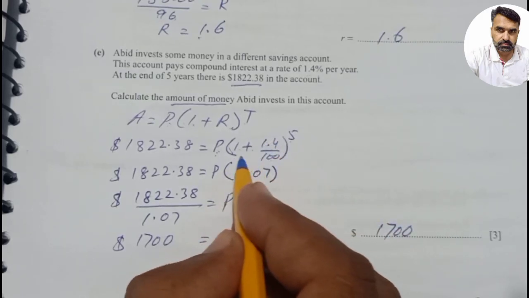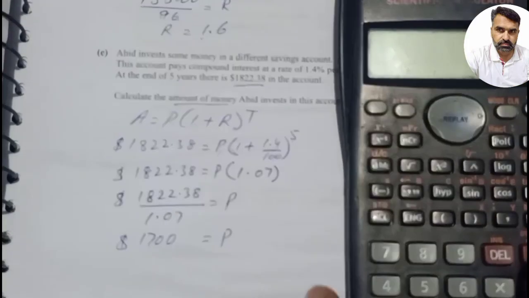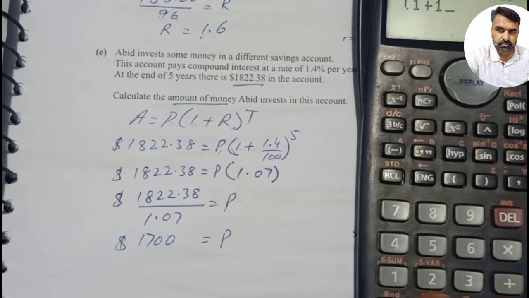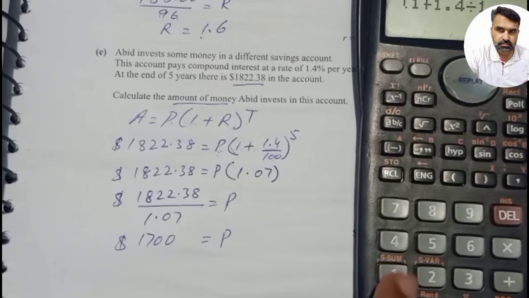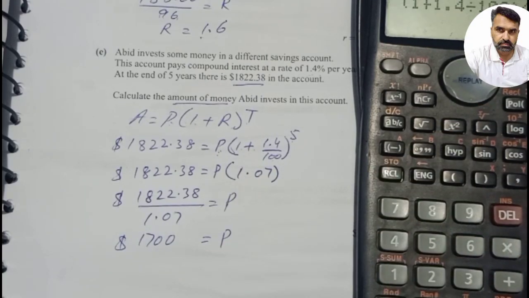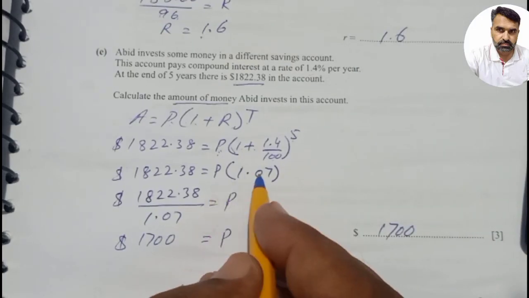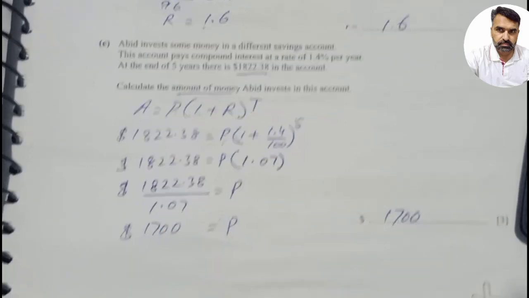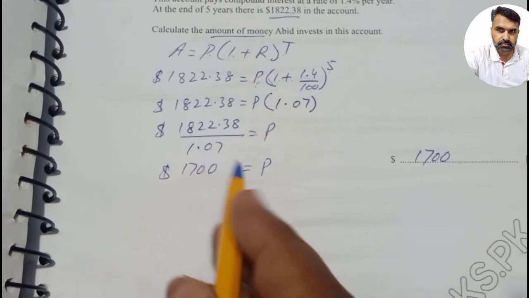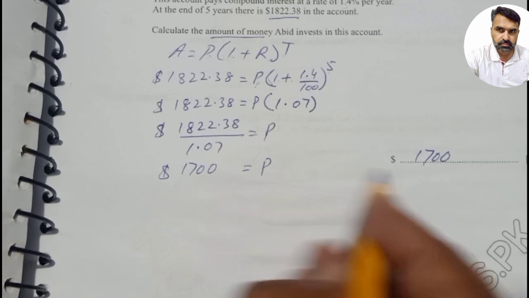Now students, here you will use the calculator like this. You will use a bracket, 1 plus 1.4 divided by 100, close the bracket, and then the fifth power, and the answer is 1.07. And 1.07 is multiplying with P. When we transfer it to the other side, it will divide, and when we divide 1822.83 by 1.07, the answer is 1700. So the amount that is invested is $1700.